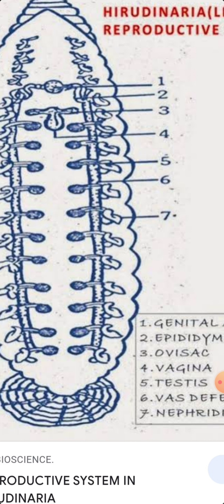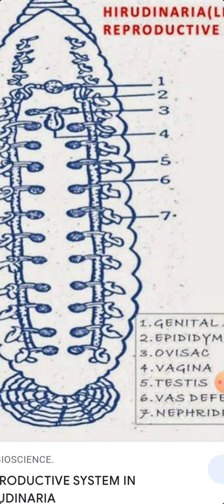Sperm produced reach this vesicle through the vasa deferentia and are stored. The epididymis is in the 11th segment, nearest to the posterior region of the 10th segment.